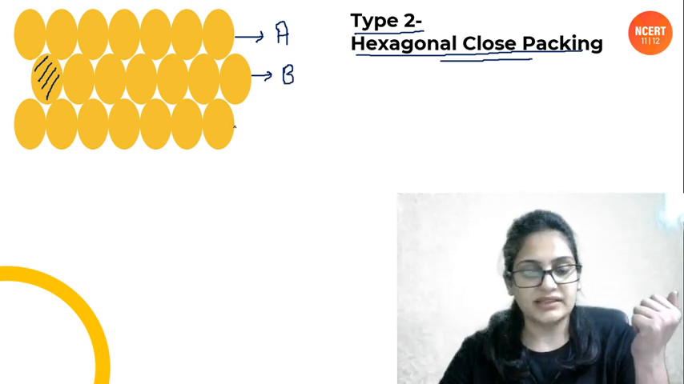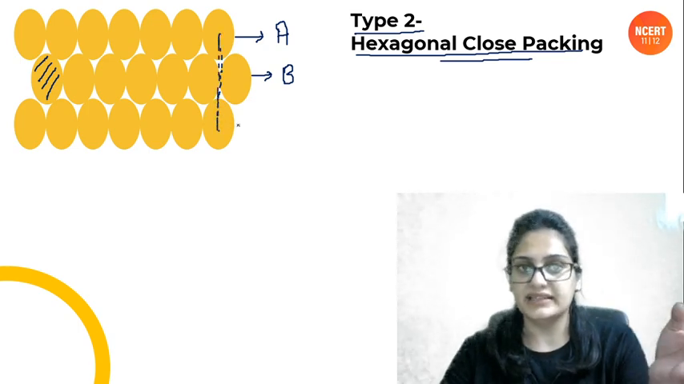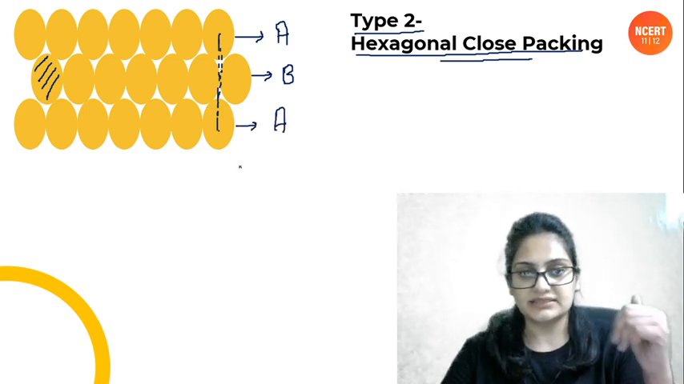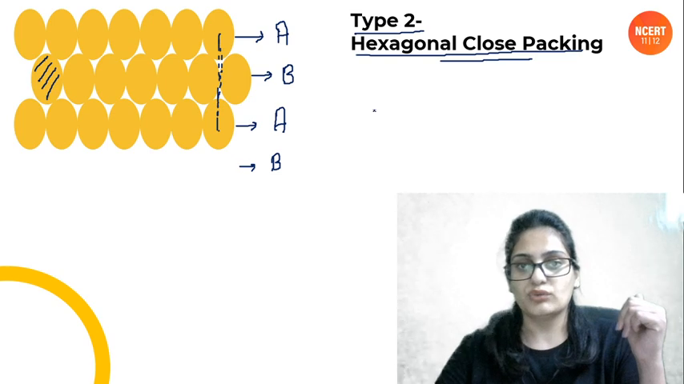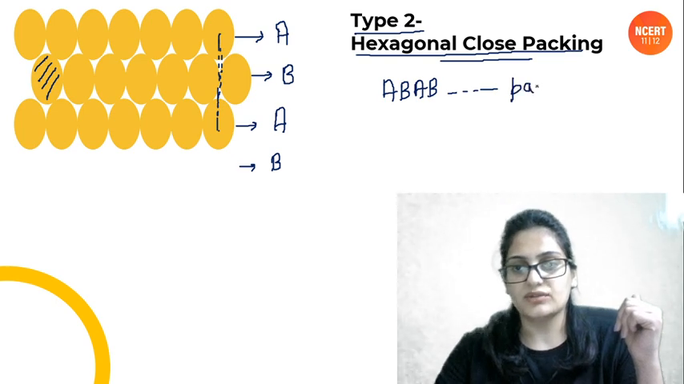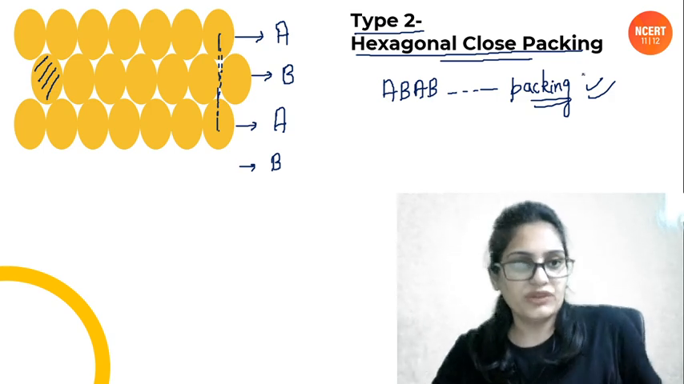Now the next layer is just the same as the A layer. Atoms are occupying the same positions as the atoms in the A layer, clearly. So this will again be the A layer. Again the next layer will be B layer, and so on. So what kind of packing is this? It is AB packing. This is going to be AB packing, people. Very simple.